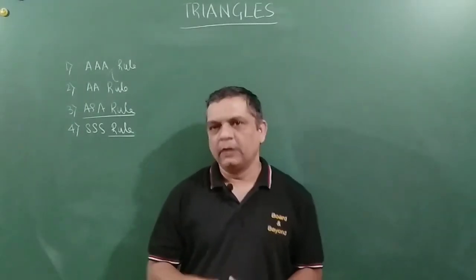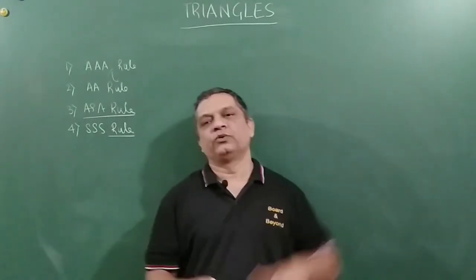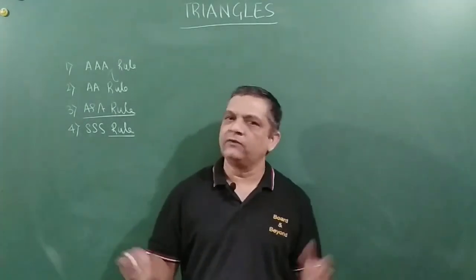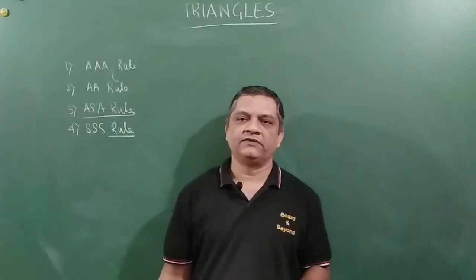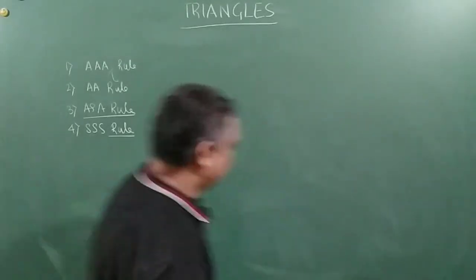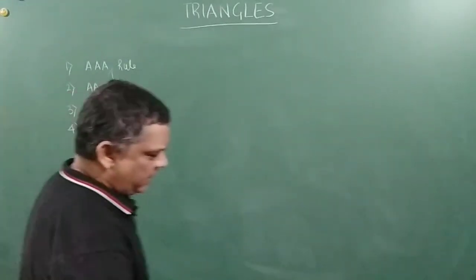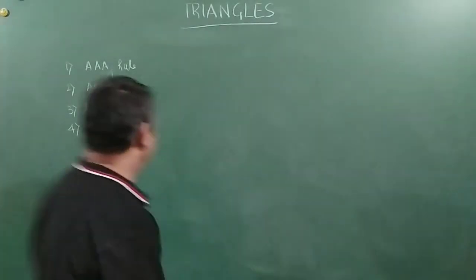Quite obvious, because if all three sides of a triangle are proportional to the respective three sides of another triangle, then the angles will also be the same. So this will lead you to the same result. Then this is also one congruency rule: you can have the SAS rule also.